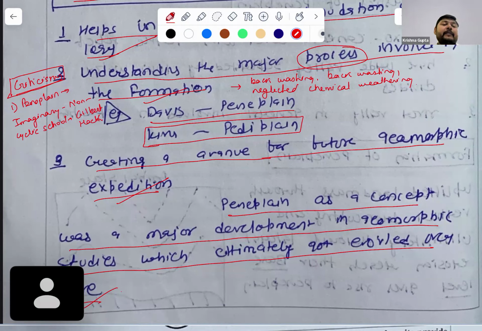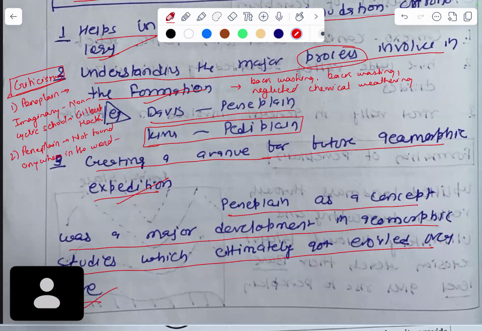They have called this imaginary because the peneplain is not found anywhere in the world. We have not found that example. Why is it not found anywhere in the world? Because it is a cyclic process, so from cyclic it is becoming polycyclic. This is one of the issues with respect to the peneplain.